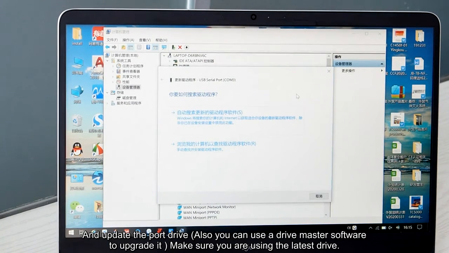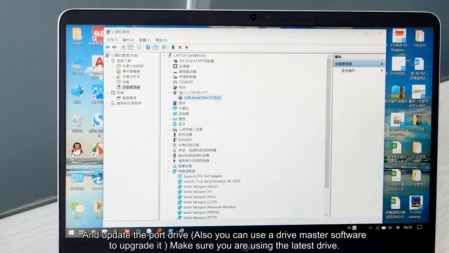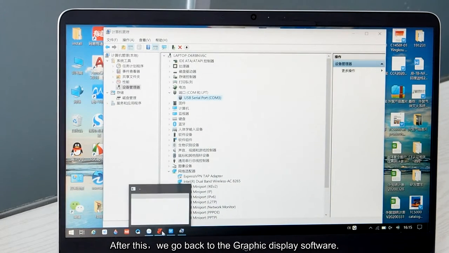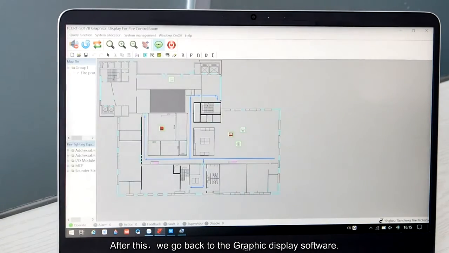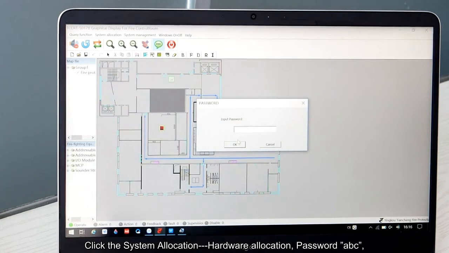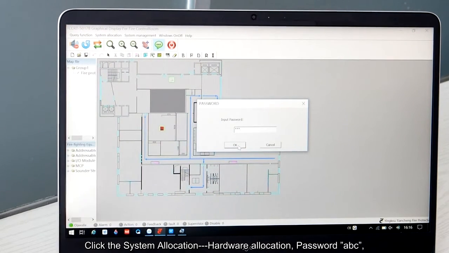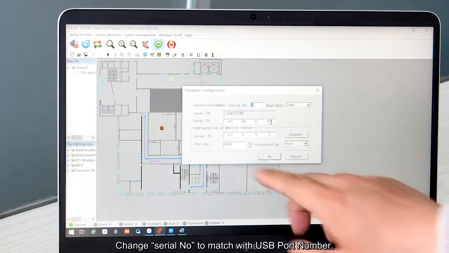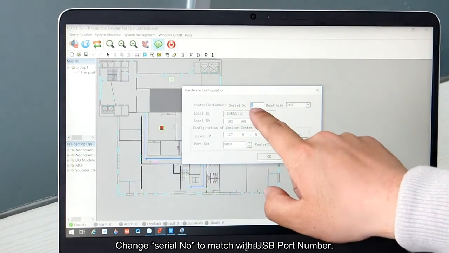So make sure you are using the latest driver. And after this, we go back to the software, the system, the hardware, press the word ABC, and you see the serial number. This is the port number.